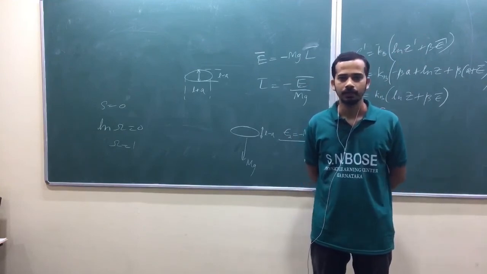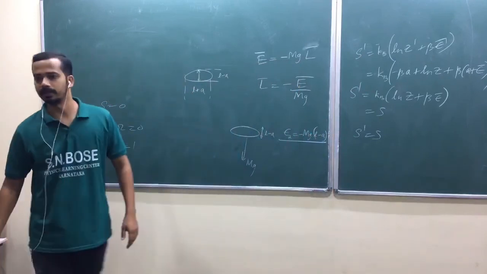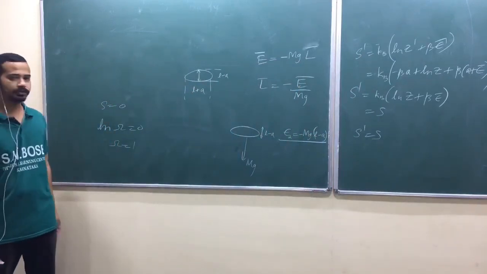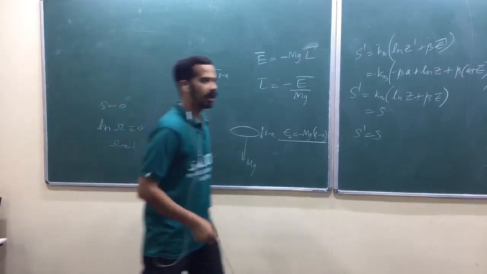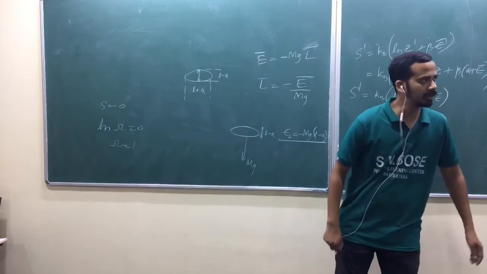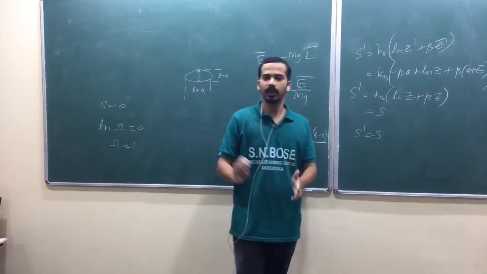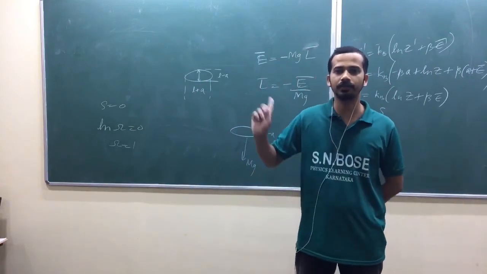But if all are spin up, what is the total number of possibilities? Only one, so we say entropy is 0. If you want to define entropy as randomness, there is no randomness if all are aligned along the direction of the magnetic field. It's one of the examples.